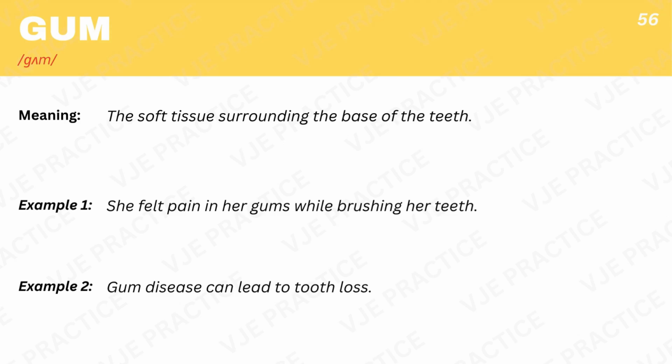Gum, the soft tissue surrounding the base of the teeth. Example 1. She felt pain in her gums while brushing her teeth. Example 2. Gum disease can lead to tooth loss.